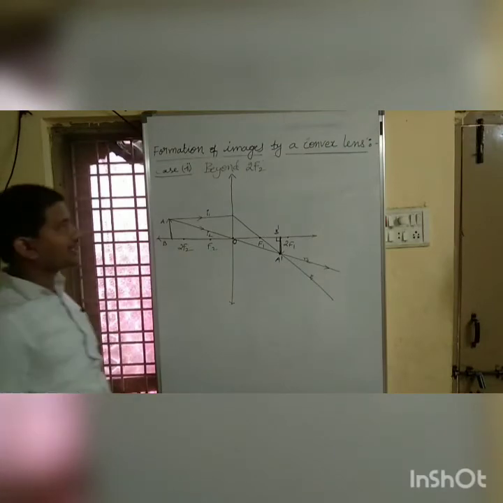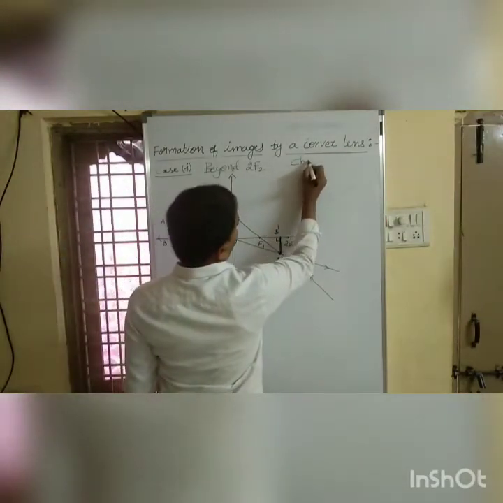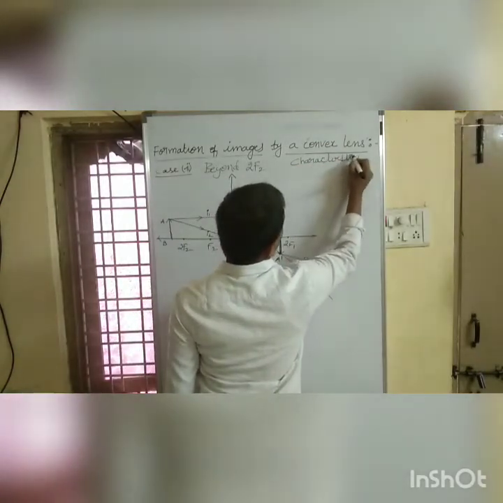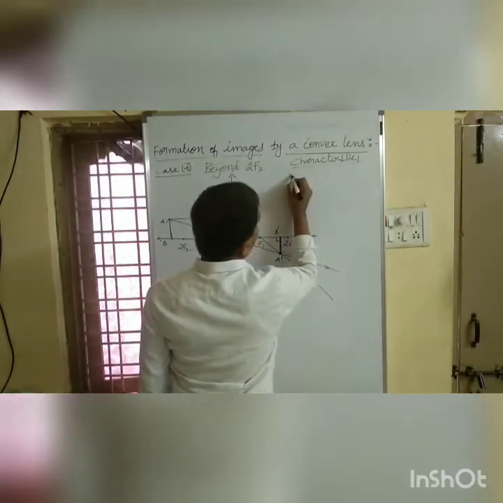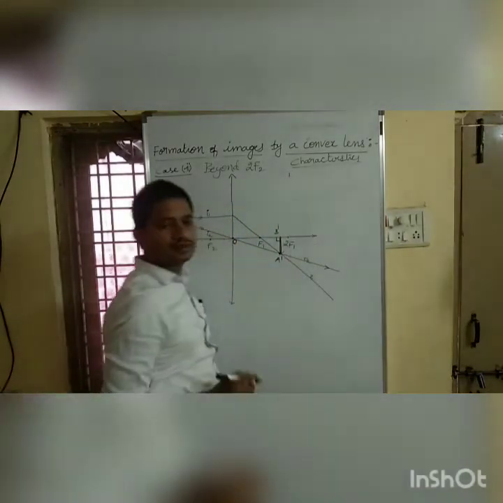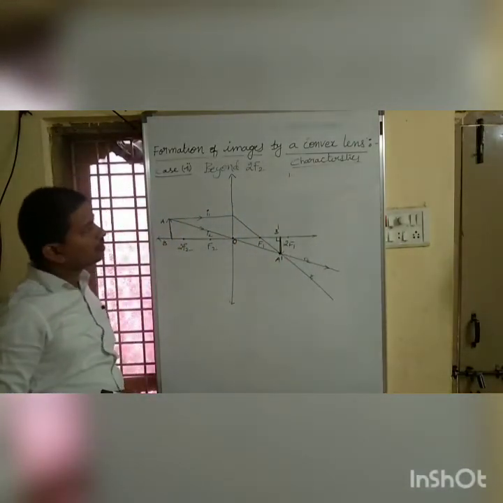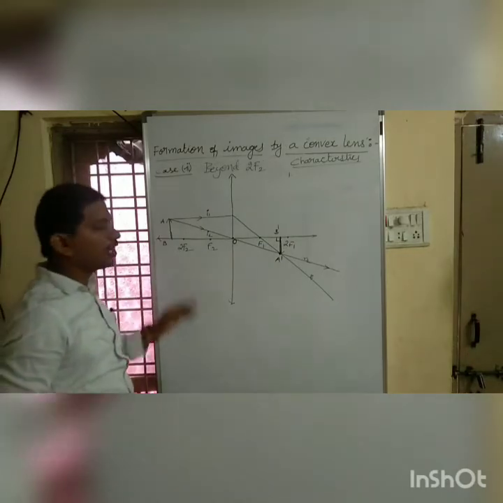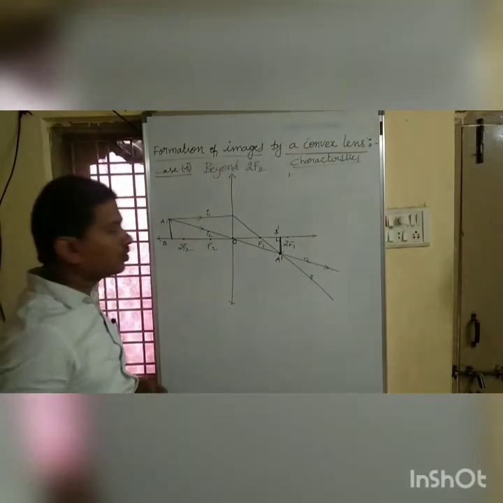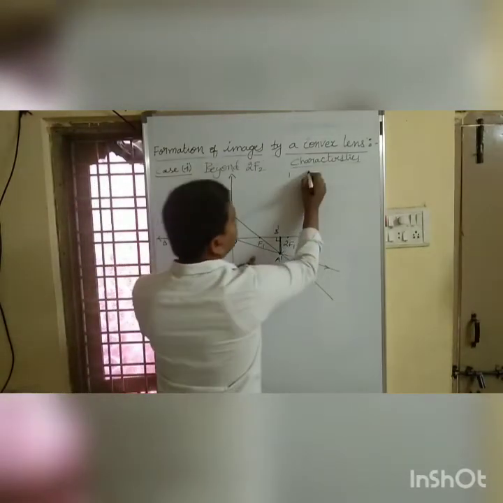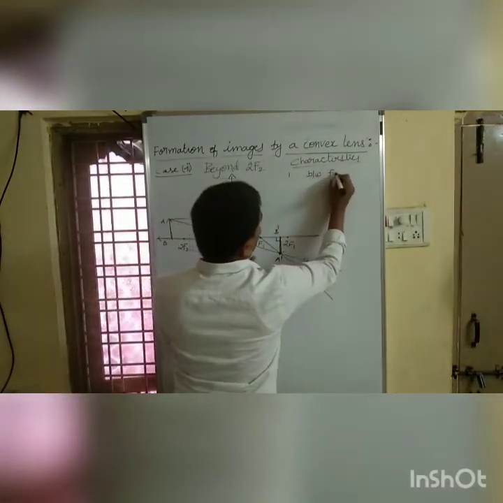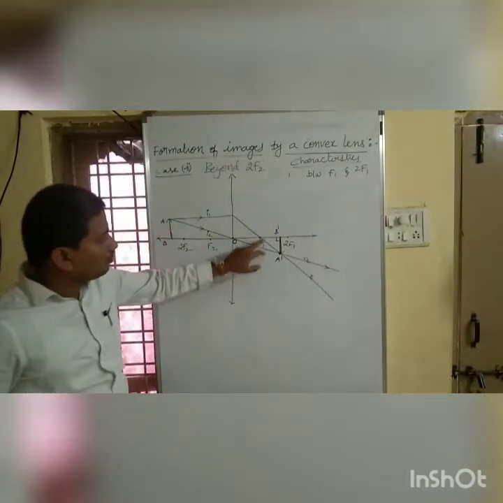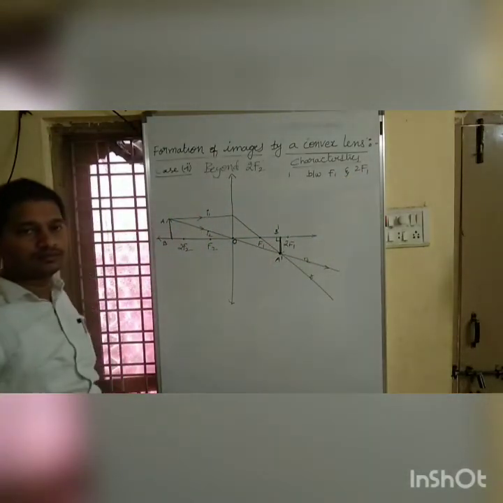See, what are the characteristics? Let me write here. Characteristics of an image. First one is position. Where is the position of an image? When we place an object beyond 2f2, we got an image between f1 and 2f1, between focus and 2f1.